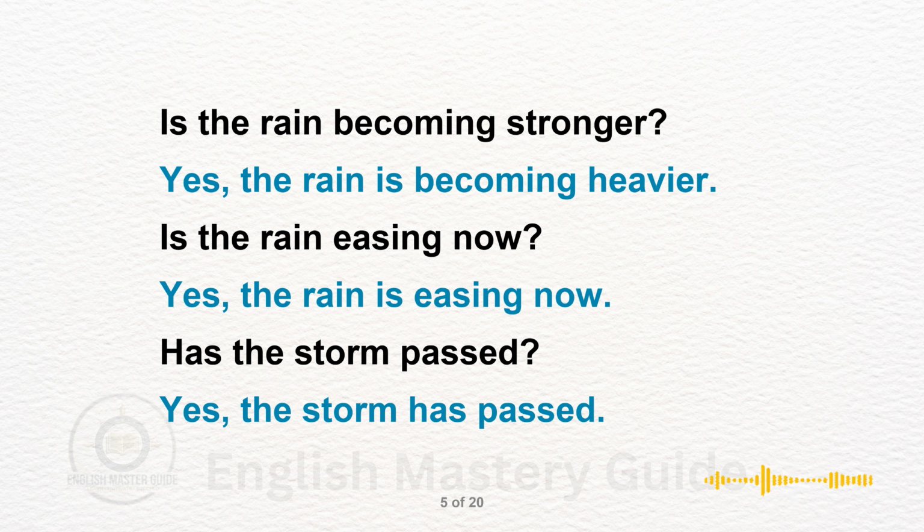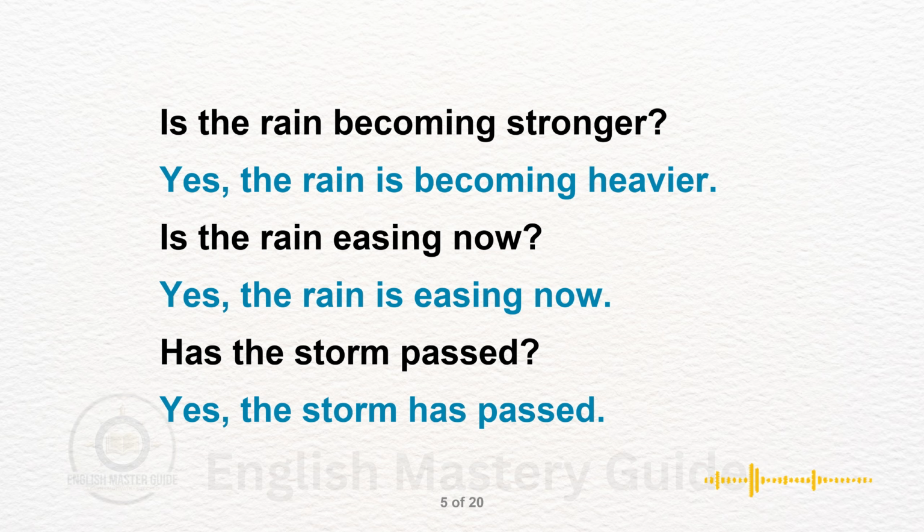Is the rain easing now? Yes, the rain is easing now. Easing means becoming less intense. It is useful when rain gradually becomes lighter.